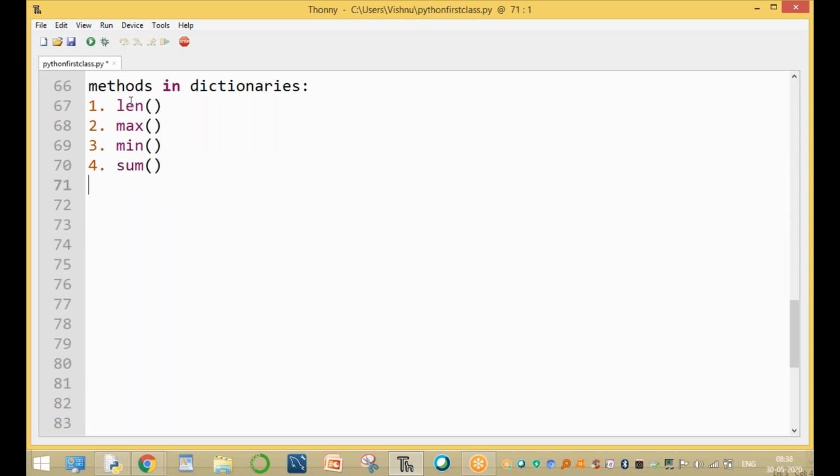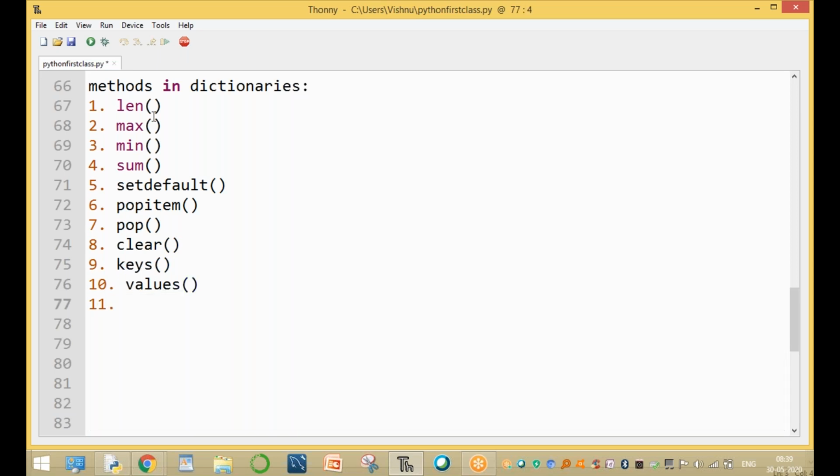Another one is the sum method. The fifth one is setdefault, a function used to assign values. One more function is popitem. The seventh one is pop. The eighth one is clear. The ninth one is keys, only for keys. The tenth one is values, and the eleventh one is items. These are the important functions. And the twelfth one is the get function. These are the 12 important methods in dictionaries. Now, the first four functions are.